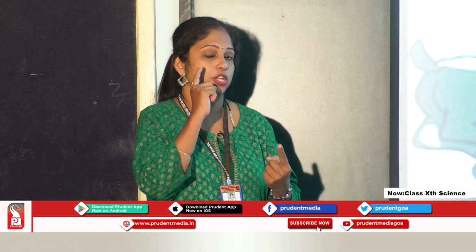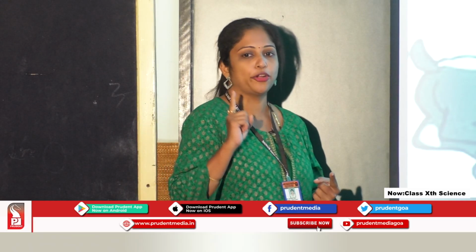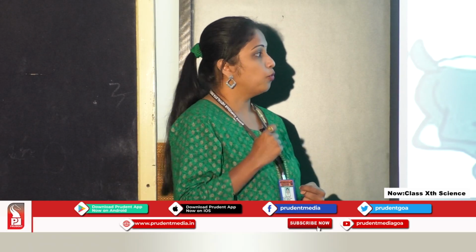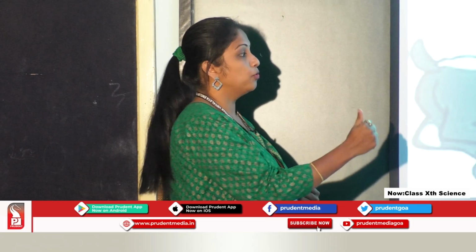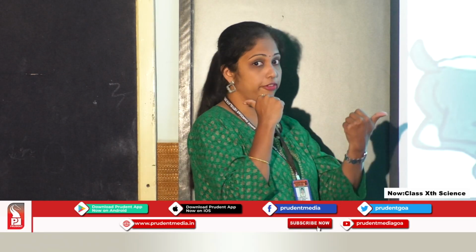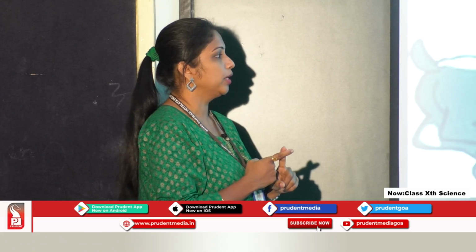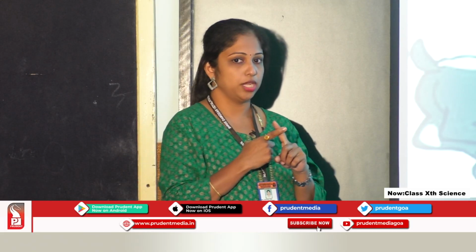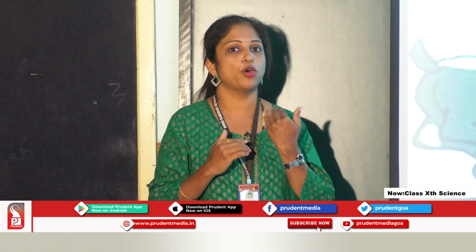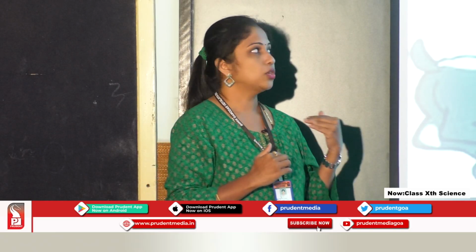But then what if the leg muscles are not coordinating with the order that has been given by the brain? Right. So, if there is no proper coordination, if the leg muscle says, no, I am not going to move from my place, or what if the leg muscles are moving towards the dog instead of moving away from the dog, correct? So, there has to be a proper coordination between the different organs of our body so that we have a proper response to a given stimulus. So, this is what we mean by coordination.